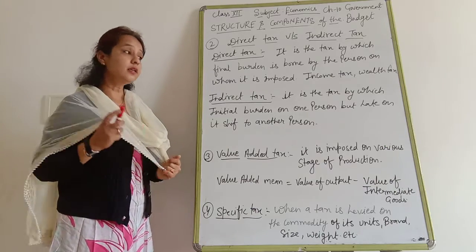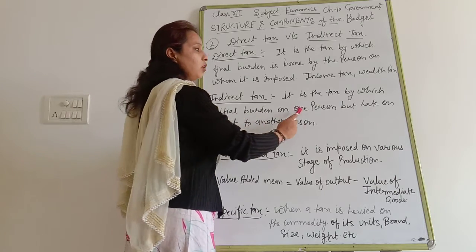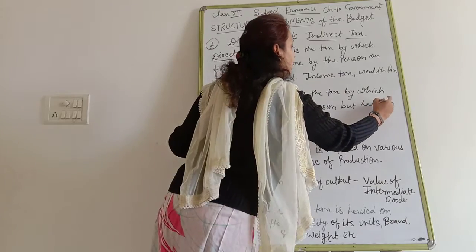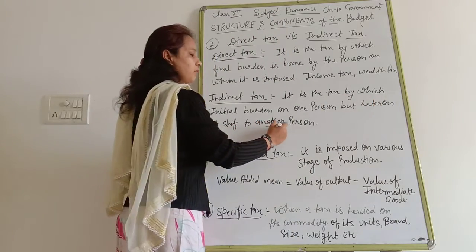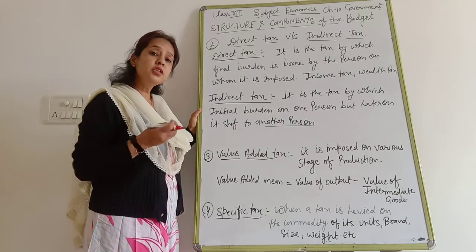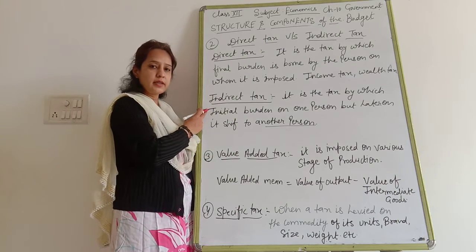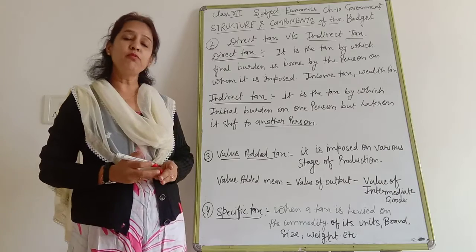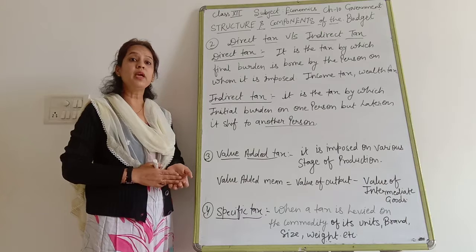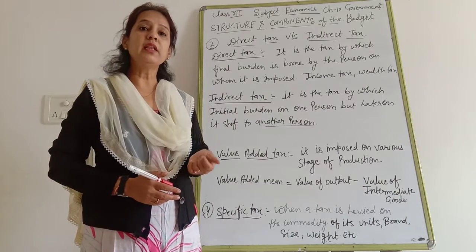Indirect taxes are those in which the tax can be shifted. How? The initial burden is on one person, but later on it shifts to another person. It means you can shift the tax to another person. That kind of tax is known as indirect tax. Let me give you one example. If you are going to a restaurant, definitely you have to pay the tax. Whatever the bill will be, with the bill you have to pay the tax.